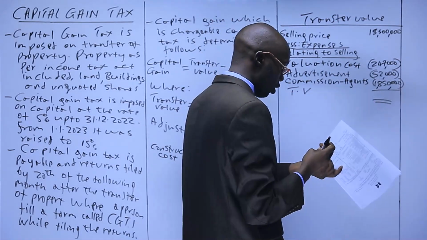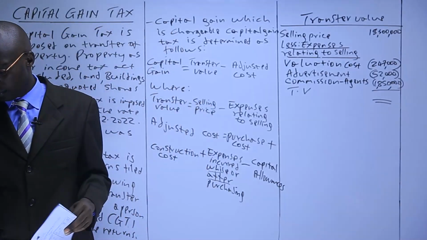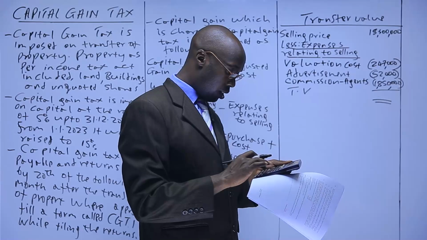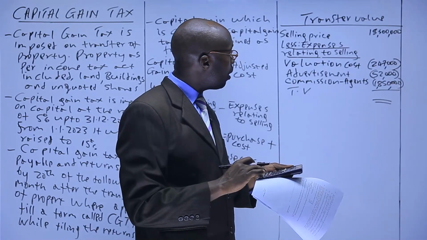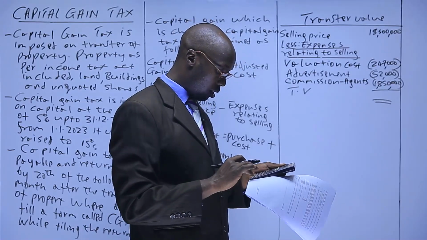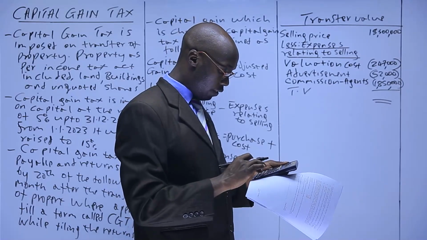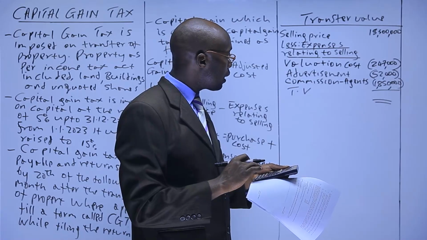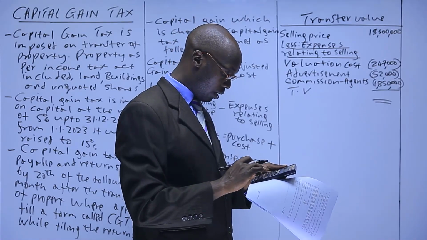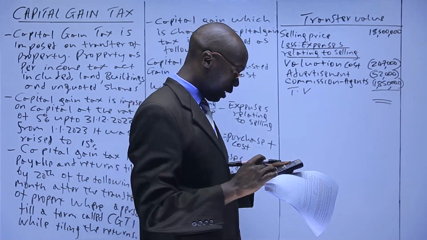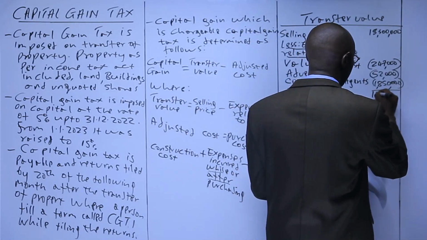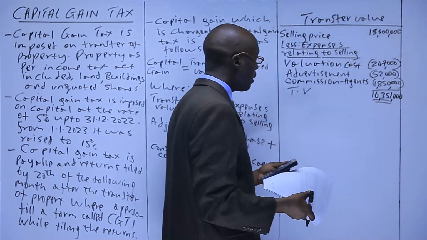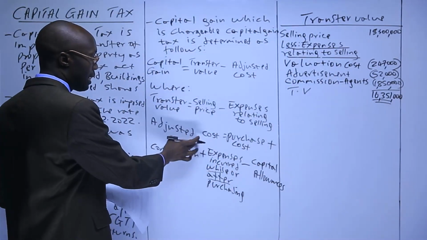which will be, we take 18,500,000, we minus 247,000, we minus 52,000, and we minus 1,850,000, which gives us 16,351,000. Then we just need to now get the adjusted costs.